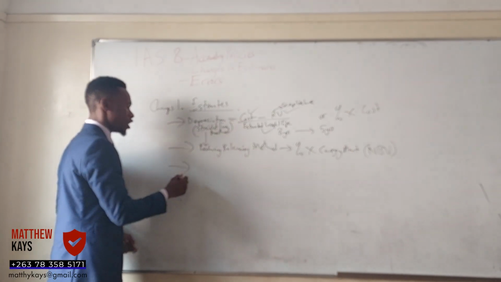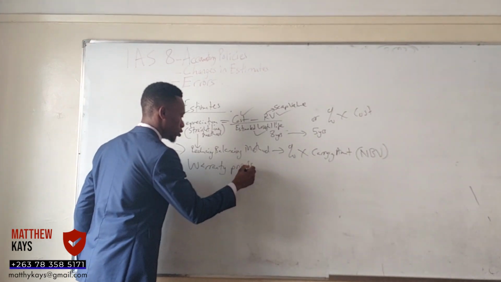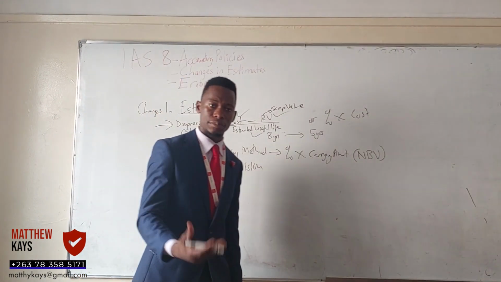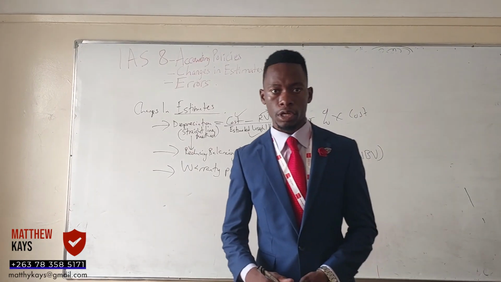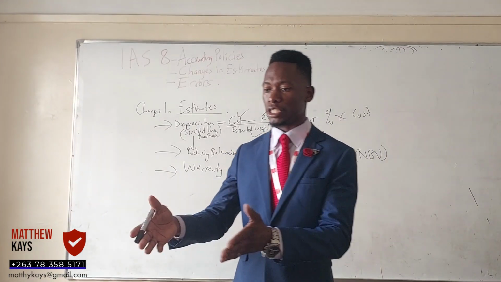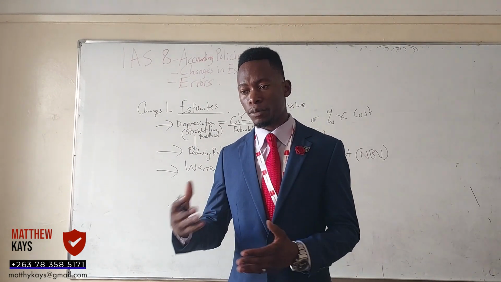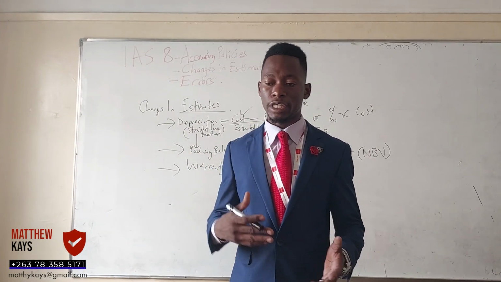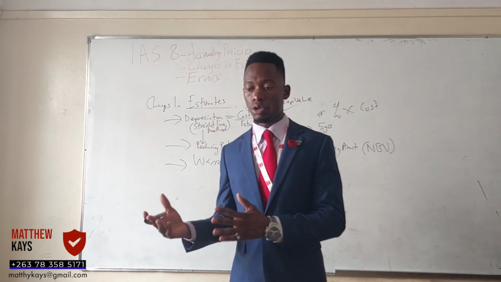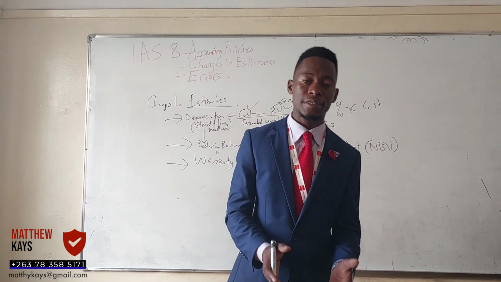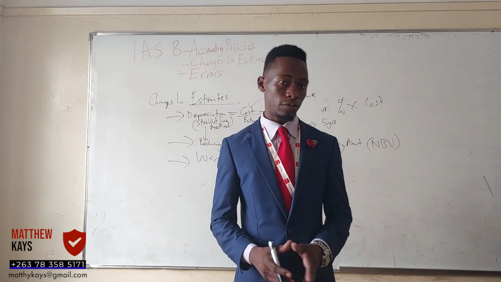Even I can talk about warranty provision. It's an estimate. Guys, let's say you sell furniture. You estimate that this furniture, this asset, is going to last for 2 years. If it's no longer working properly, maybe within 6 months, you come with that asset, we replace it, we give you a new one, or we repair it for free.